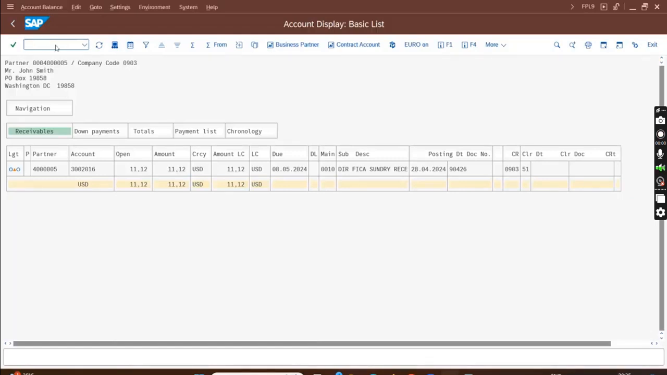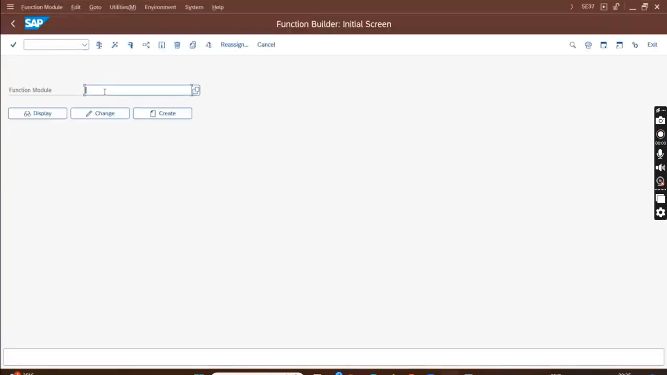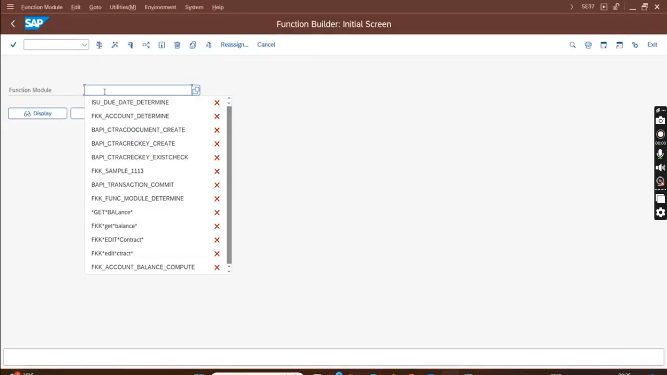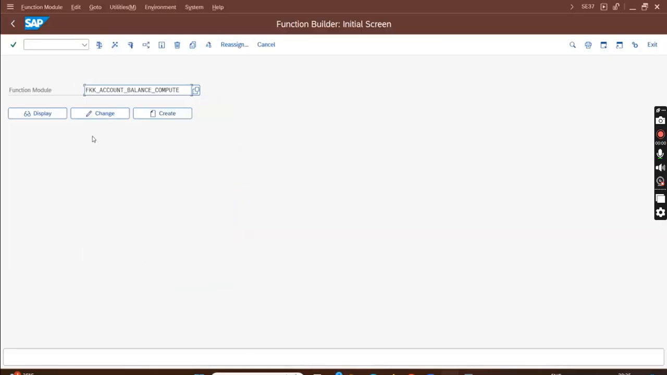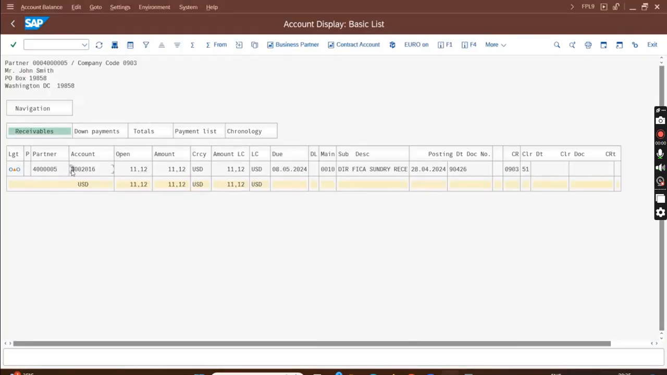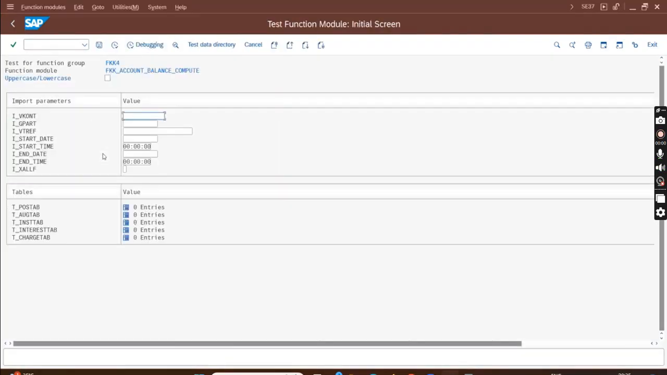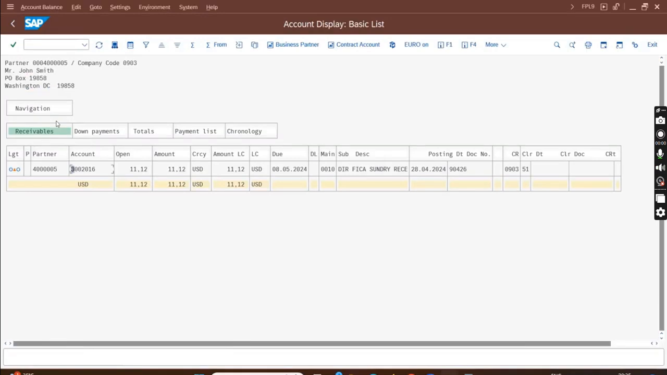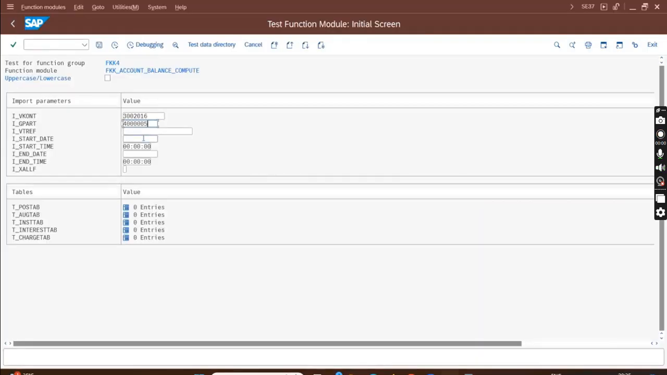/o SE37, FKK account balance compute. Okay, this is the BAPI. So here you execute this BAPI. In the import parameter you enter the VKONT. So my VKONT is this one, and my GPART is this one over here. WTREF, I don't have a contract, start date, end date, so I'm just putting today's date.